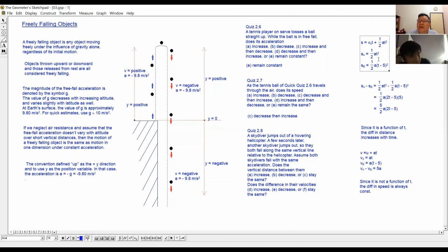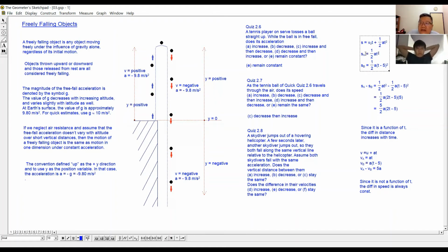Any problem with the distance traveled by the first person and the second person? Then I want to know the difference in the distance.